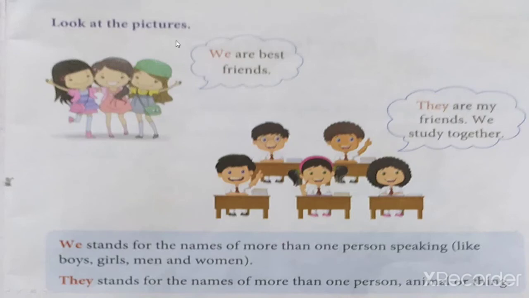Understood? See here, first one. We will use "we" when they speak about more than one person. So "we", and here the names of more persons. When this boy is speaking about more than one person, he will use "they". Understood? Yes. Now see the next slide.